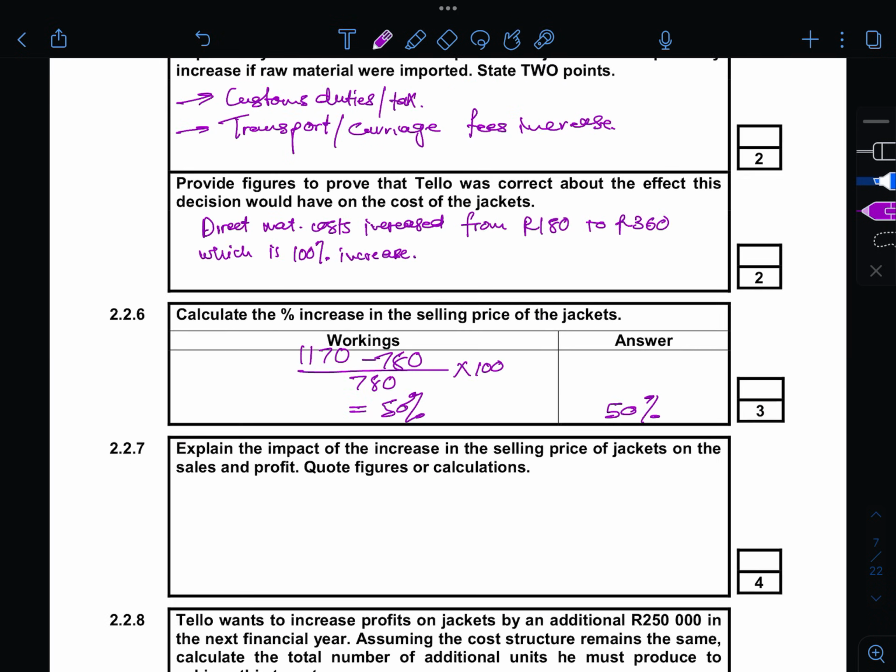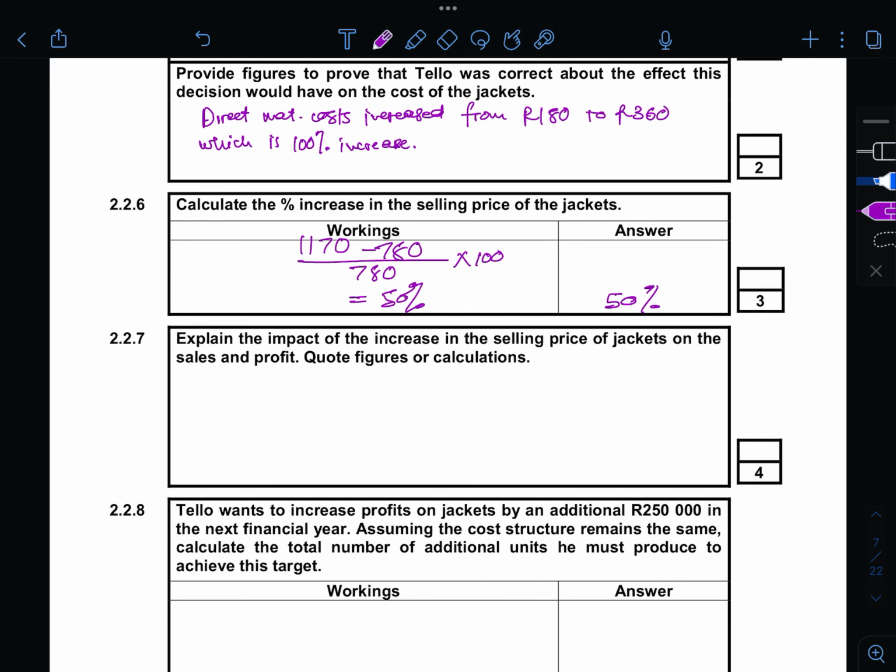Okay, so we are supposed to explain the impact of the increase in the selling price. So here, selling price increased by 50% because you calculated that from 780 to 1170, and then profit decreased.